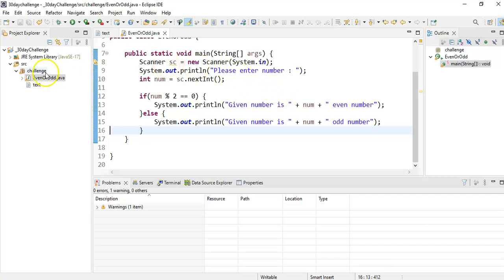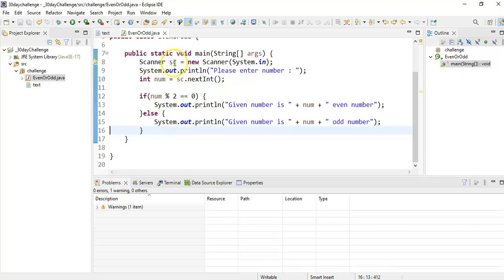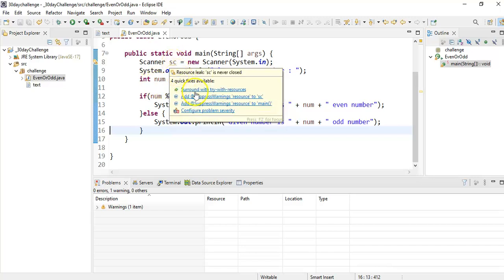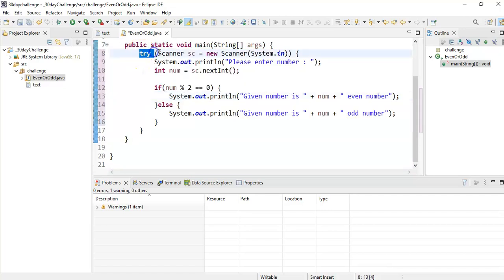Here you can see warnings are coming. If you want to follow best practices, this is the Scanner class, and we have to close it. We can use try, catch, finally to close it, but Java has a feature called the try-with-resource statement. In Eclipse it will show try with resource inside a try.